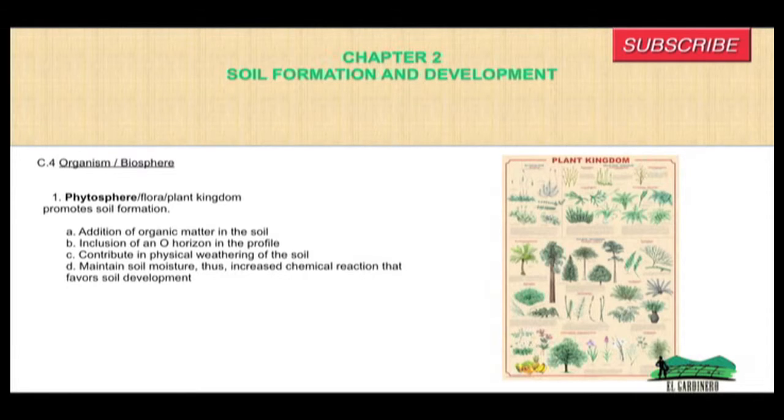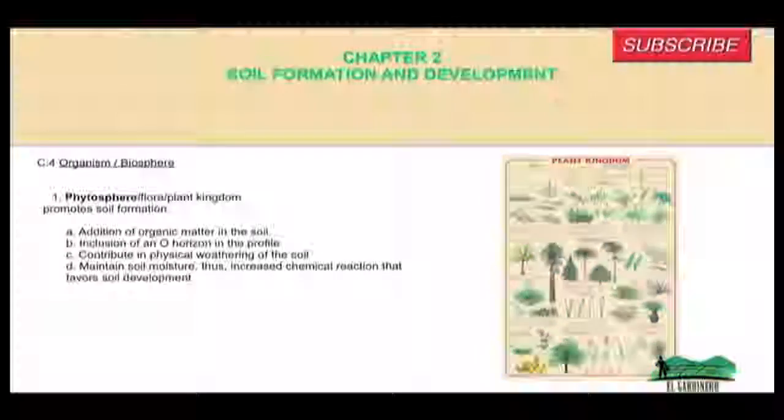So, phytosphere promotes soil formation by addition of organic matter into the soil. And then, in the development of the profile, phytosphere is very influential because of the inclusion of an O horizon in the profile. They also contribute in the physical weathering of soil, like the roots of trees that can disintegrate rocks.